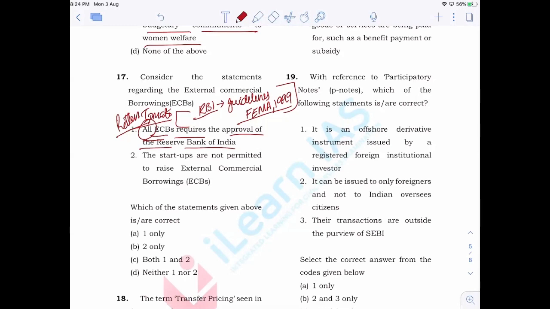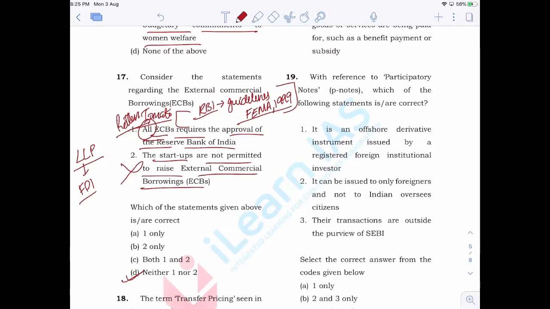Now, the statement that startups are not permitted to raise external commercial borrowing is again incorrect. Limited liability partnerships are not allowed to raise external commercial borrowing because they are also not allowed to have FDI. Those where FDI is not permitted cannot raise external commercial borrowing. That is the condition. You cannot say that all startups cannot take external commercial borrowing. That will be wrong. Clear? So here both the statements are wrong and the answer is B.